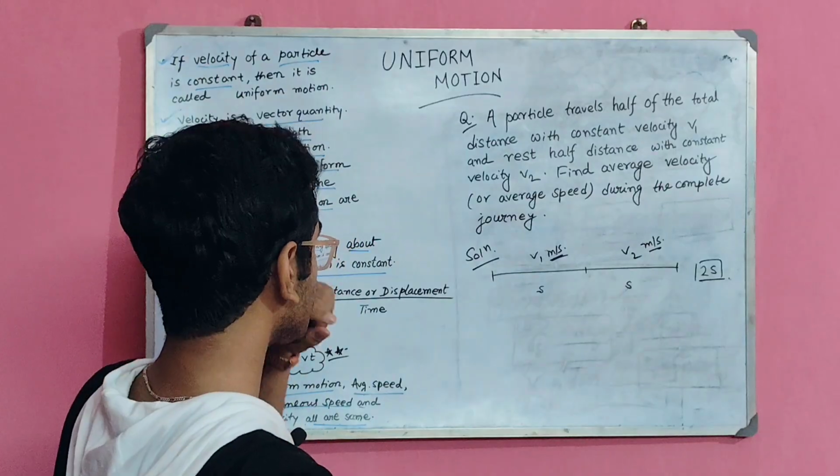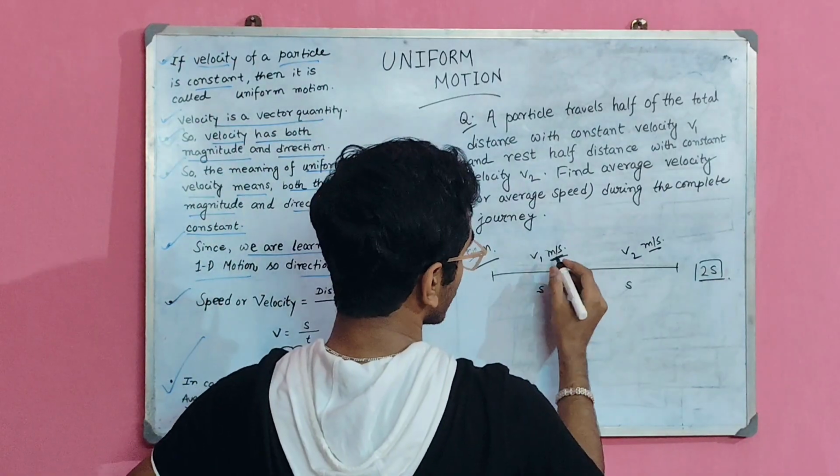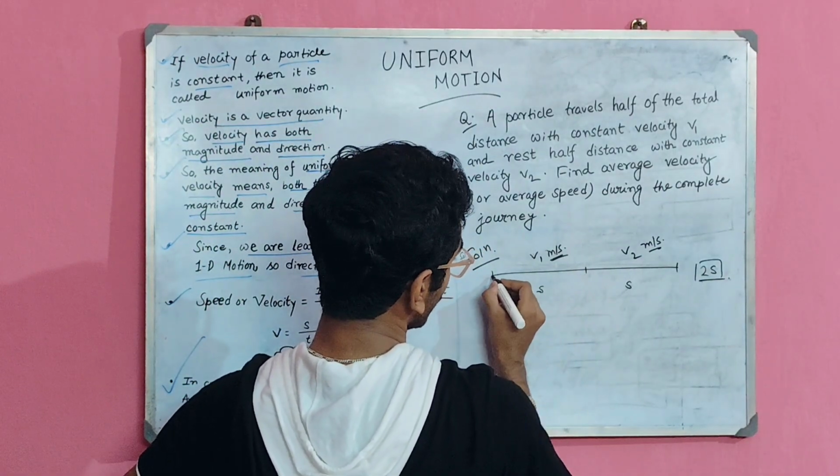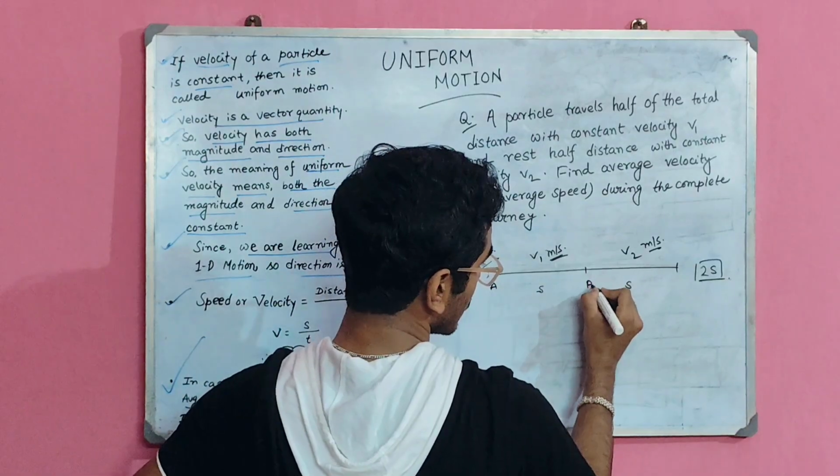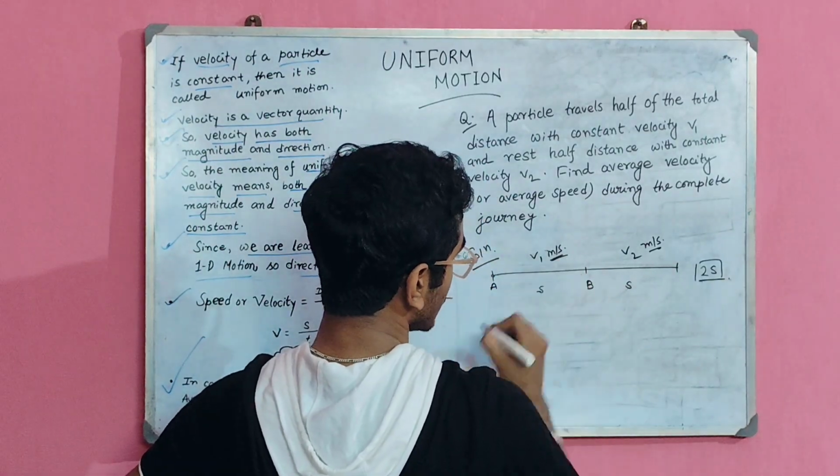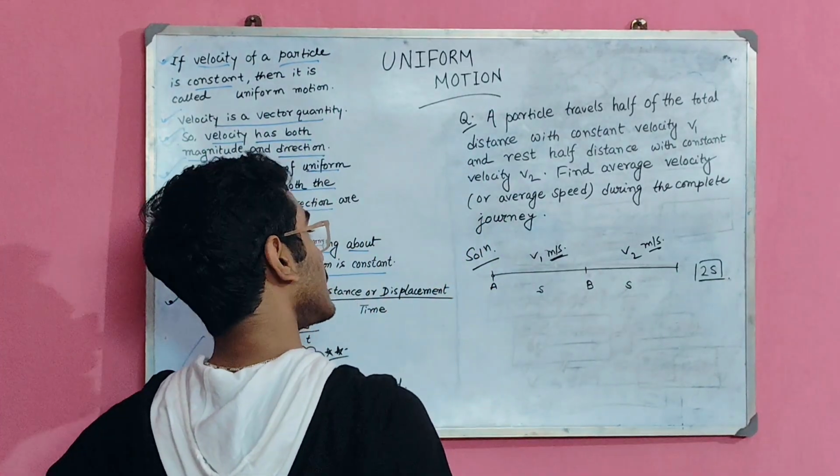So this particle is moving from point A to point B with v1 meter per second.